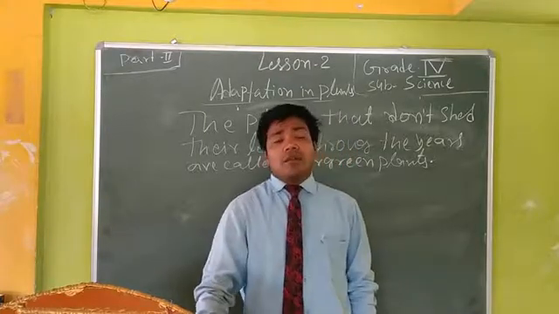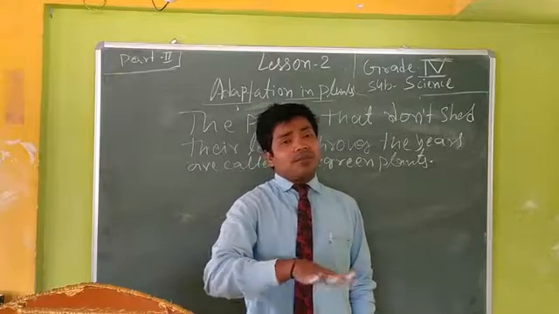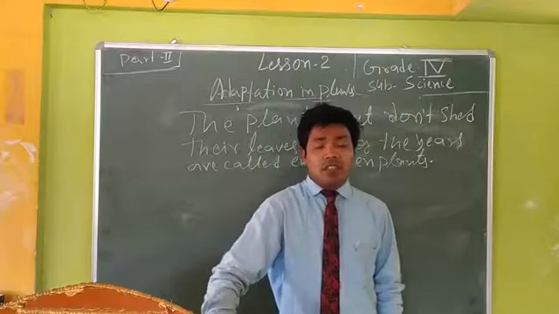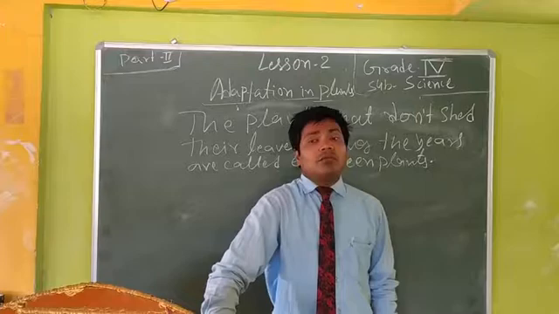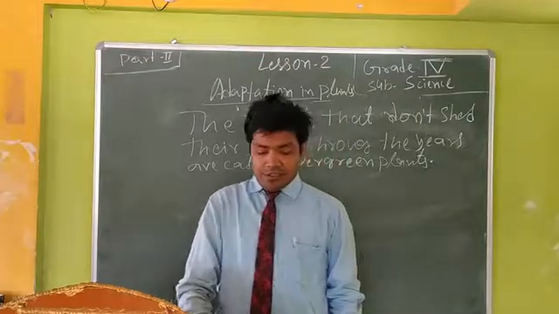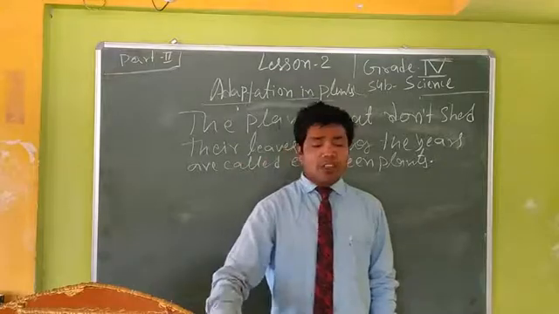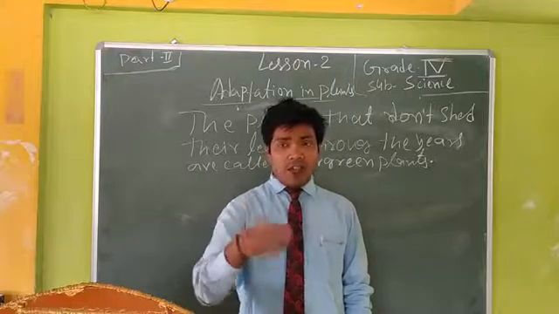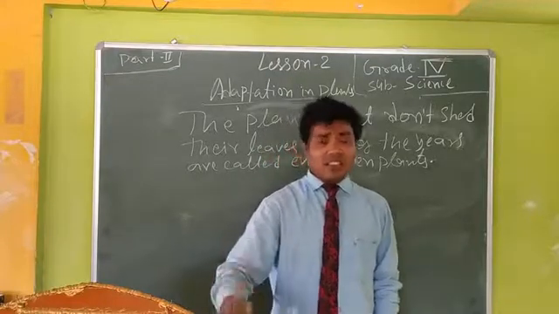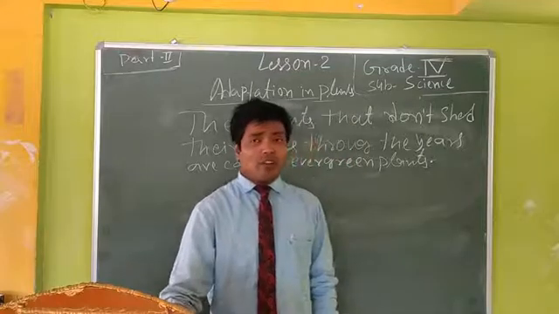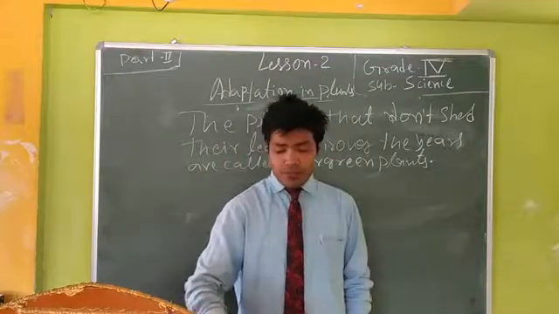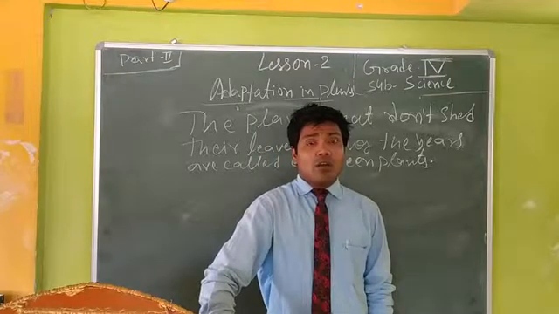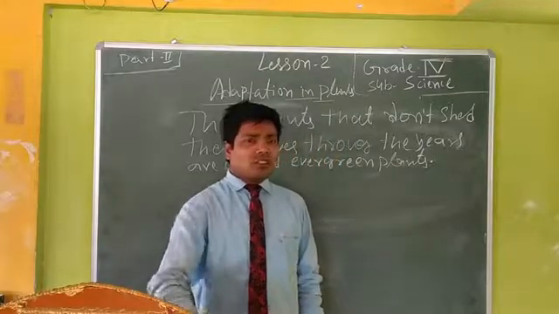तो यह सब क्या है? These plants are found in plains, but they don't shed their leaves at a time through the years. That is evergreen plants. Okay, dear students, you know very well the rubber tree that we use. The sap of the rubber tree is used to make rubber bands, tires, erasers, etc. Coconut, you know very well because it is found in our locality also. And teak tree like saguan, ebony, these are also plants that don't shed their leaves at a time.